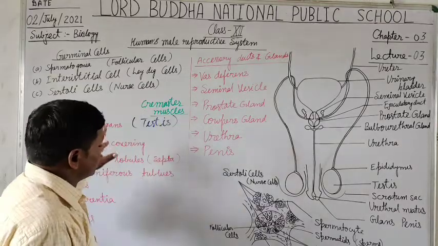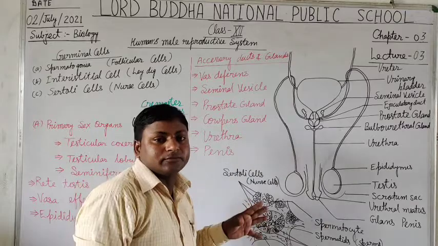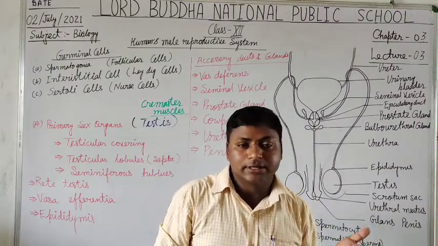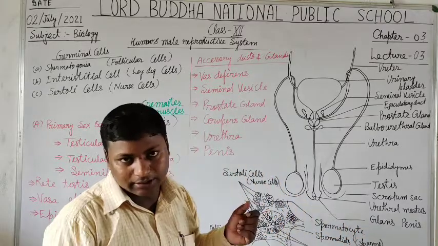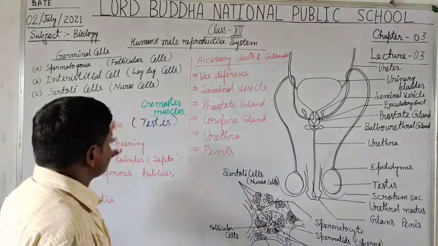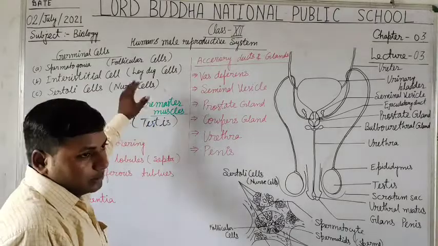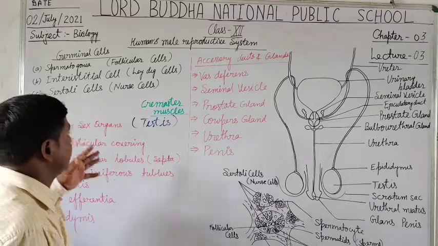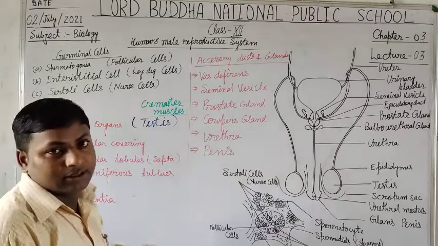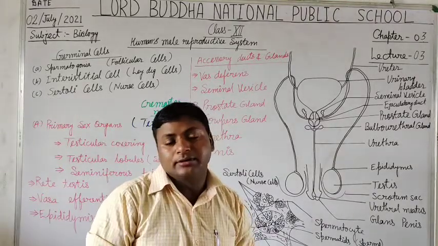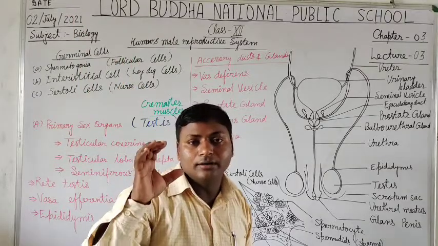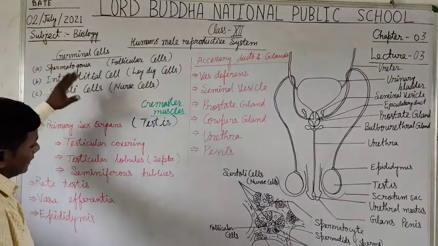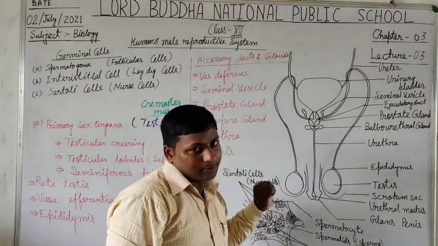As in the previous class, you studied the epithelial cell; yes, it is also made up of epithelial cells. These are commonly called germinal cells because they help in the formation of gametes. A gamete is a germ cell, and that's why we call these cells germinal cells.